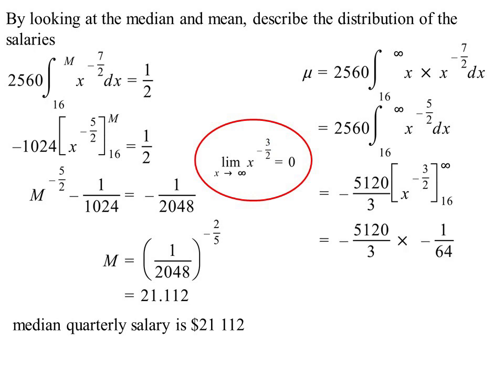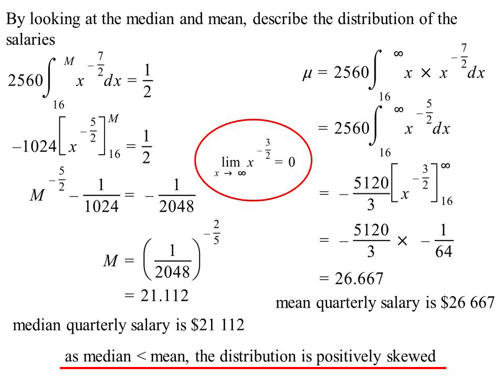So in other words, the answer would be when we substitute 16 in, we get negative 1 on 64. Well no, when we substitute 16 in we get 1 on 64, but we're going minus that because it's the lower limit. We end up with 26.667, so $26,667. Describe the distribution. Well, if the median is on the left-hand side of the mean, that means more than 50% of the data is to the left of the mean. So we have positively skewed data. It's all pushed to the left-hand side.